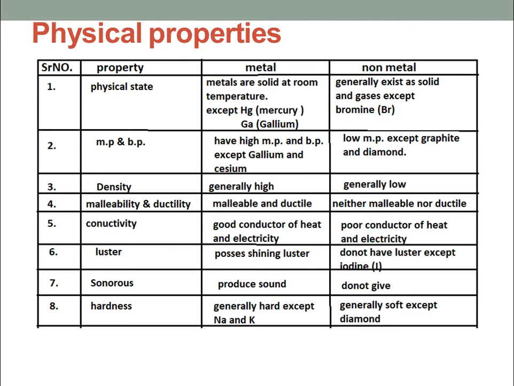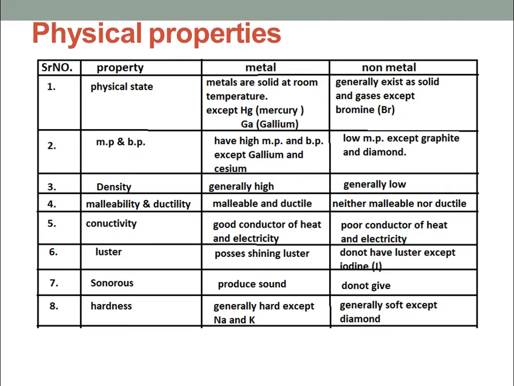Next is hardness. How can we compare the hardness of metals and non-metals? Generally metals are hard except group first elements. These are sodium and potassium. Sodium and potassium are so soft that they can be cut with the help of a knife. They are also an exception for density.